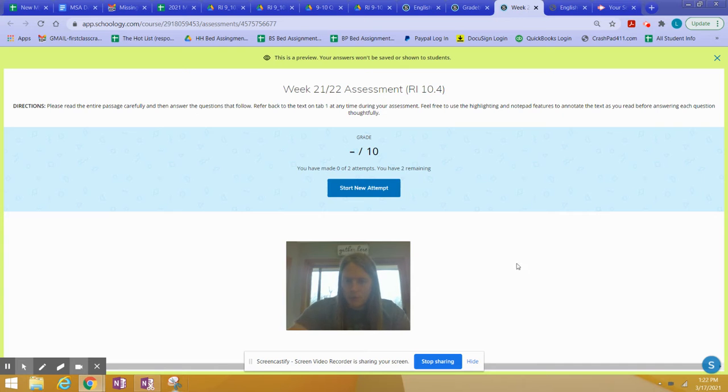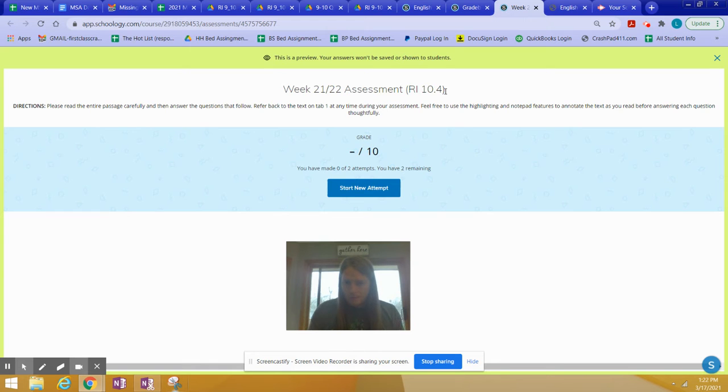So the first thing I want to point out is that this is measuring RI 10.4. So what does that mean? RI means reading informational text. So I can tell you what this test is, or what the text will not be about. It is not about giants and fairies and dragons. It is about something nonfiction. It is something that is designed to inform you or teach you something, right?